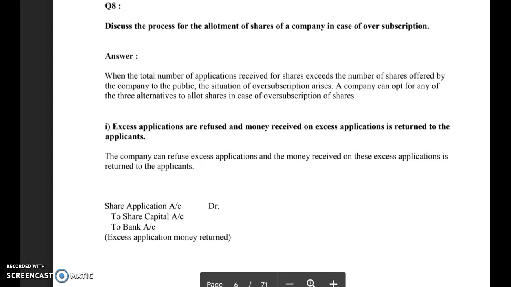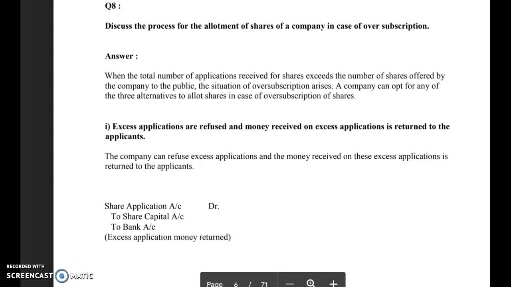The first condition is that excess applications are refused and the money received on excess applications is returned to the applicants. As in the example I just cited, the company offered 5,000 shares and the public has made applications for 10,000 shares.